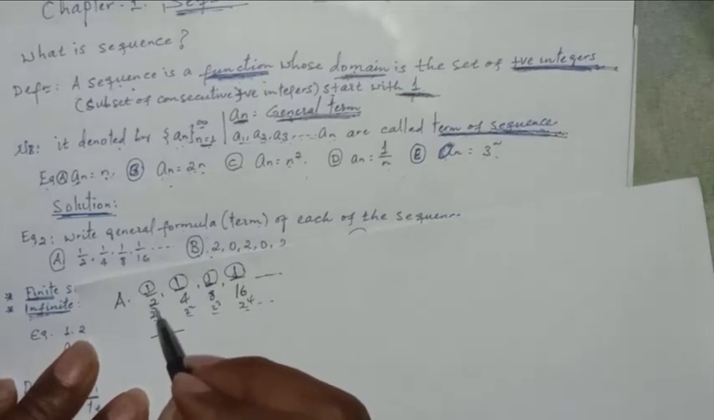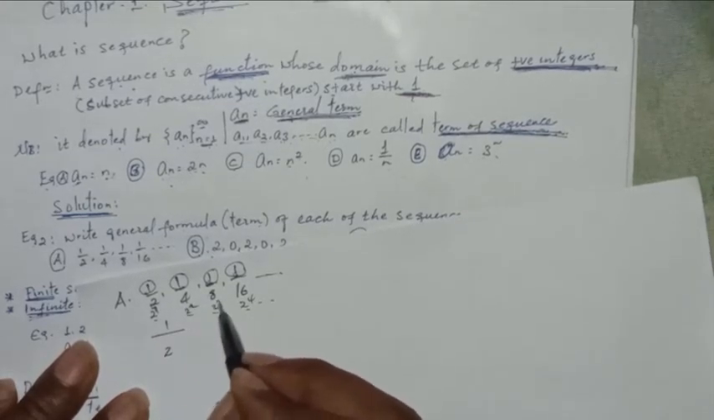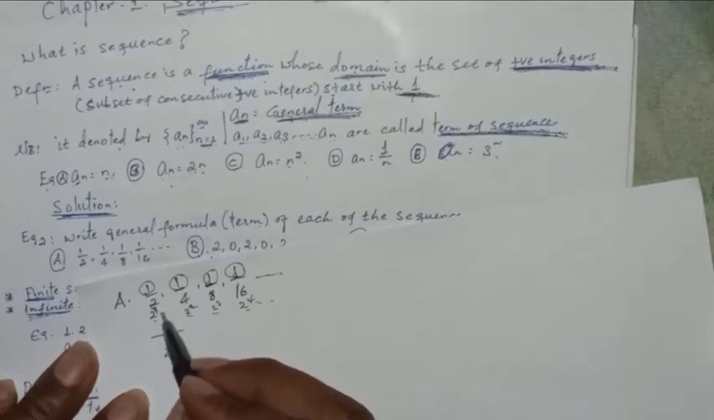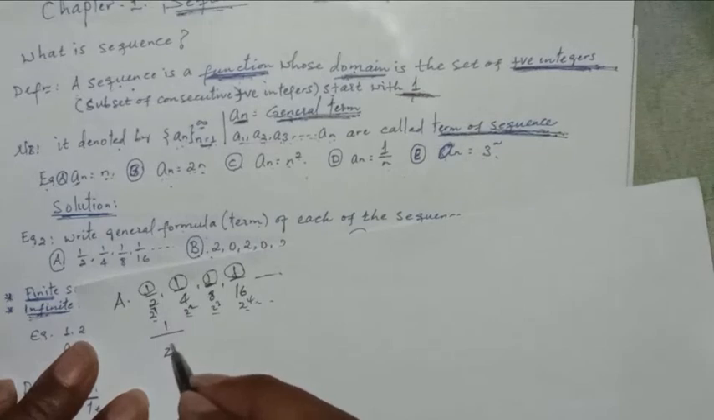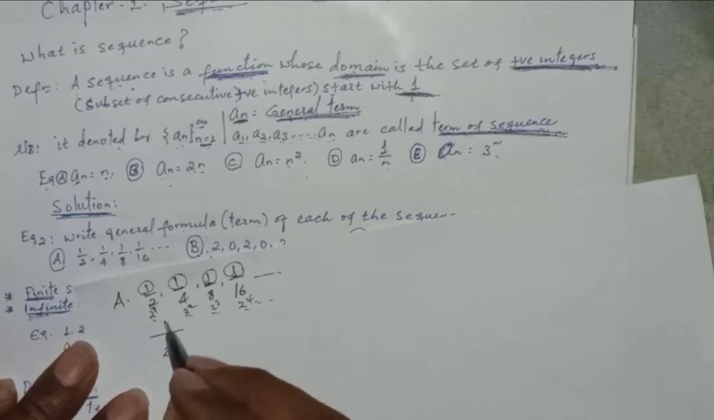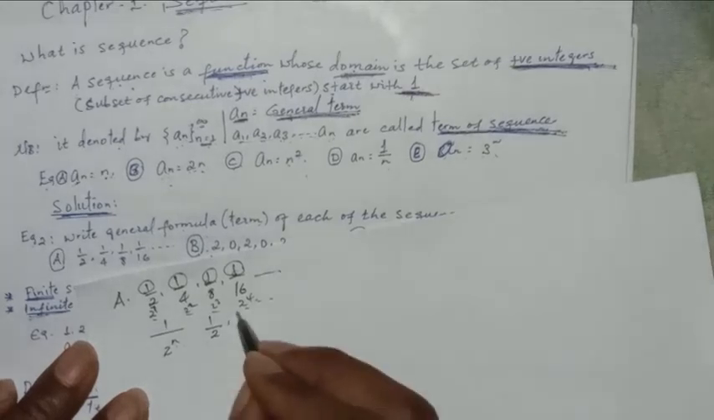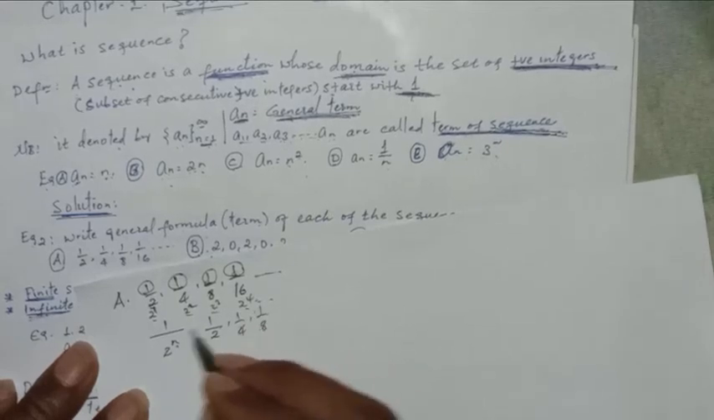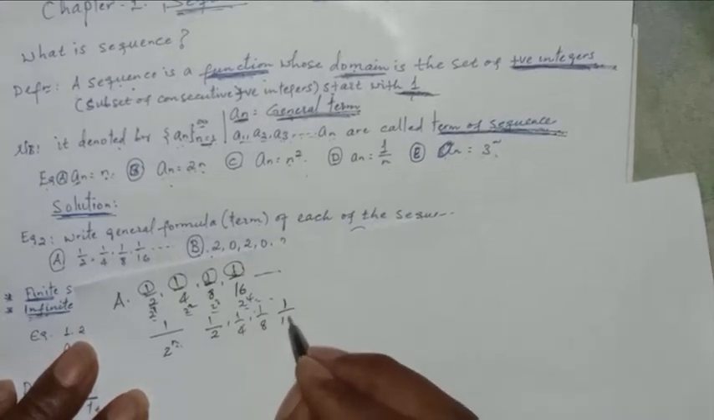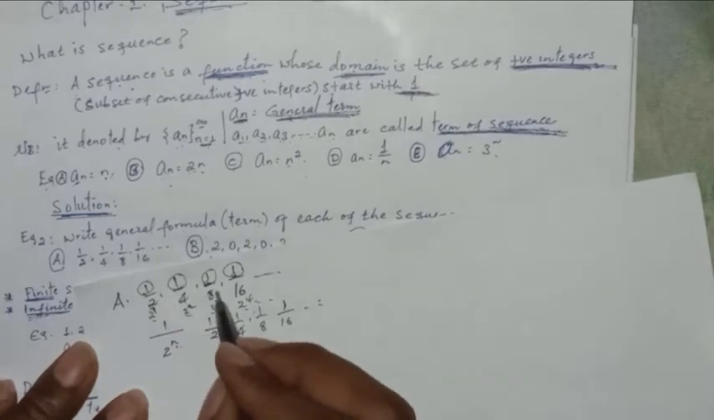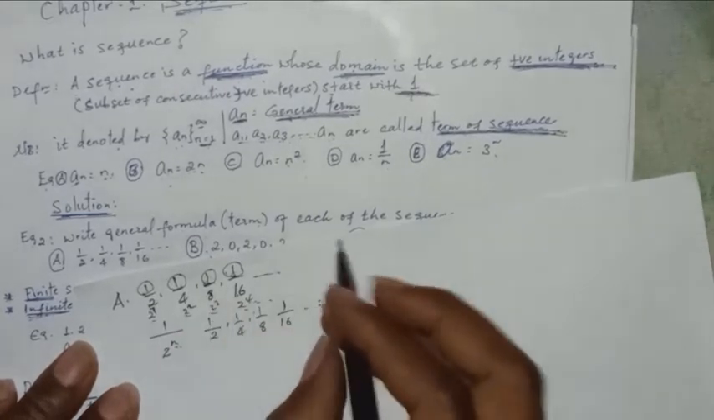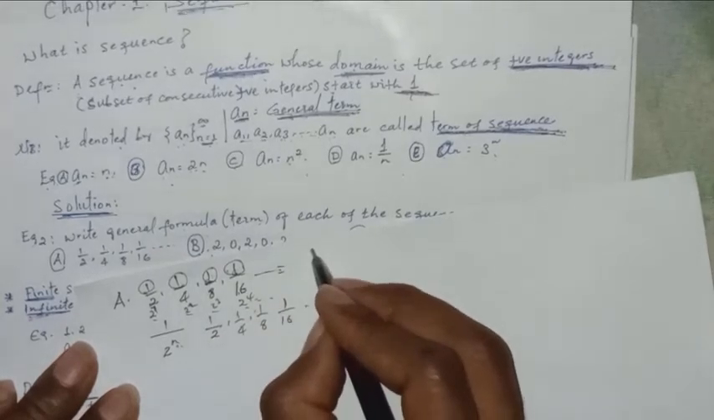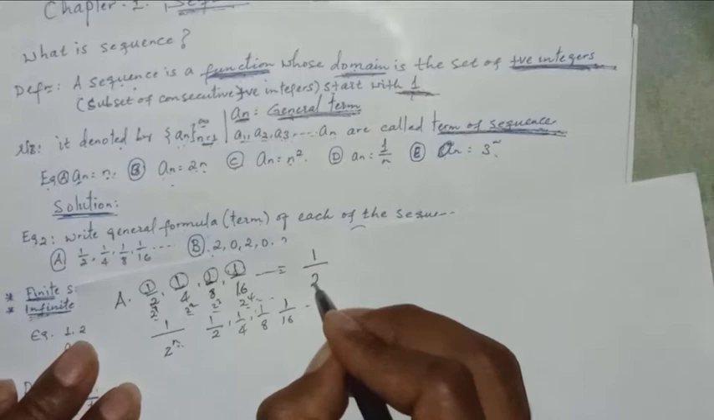The term power of 2: 1, 2, 3, 4. It starts from 1 and continues. So simply we can represent, instead of 1, 2, 3, 4, we represent n. That means 1 over, if 2 to the power of 1 means 1 over 2, 2 to the power of 2 means 1 over 4, 2 to the power of 3 means 1 over 8, 2 to the power of 4 means 16. So simply 1 over 2, 1 over 4, 1 over 8, 1 over 16 can be represented in terms of general term, which equals to 1 over 2 to the power of what? N.